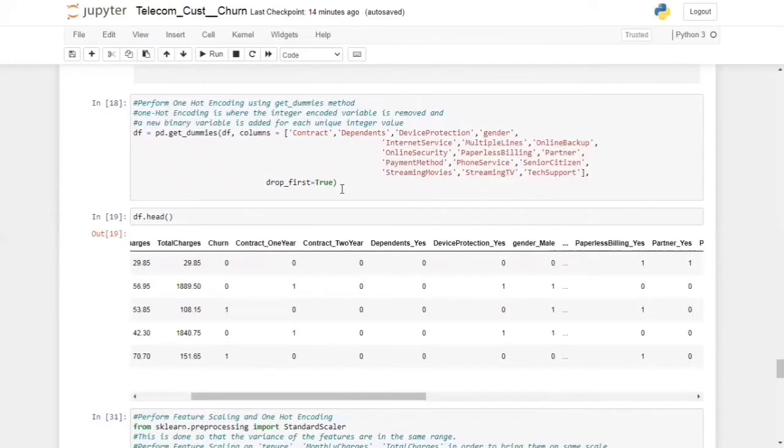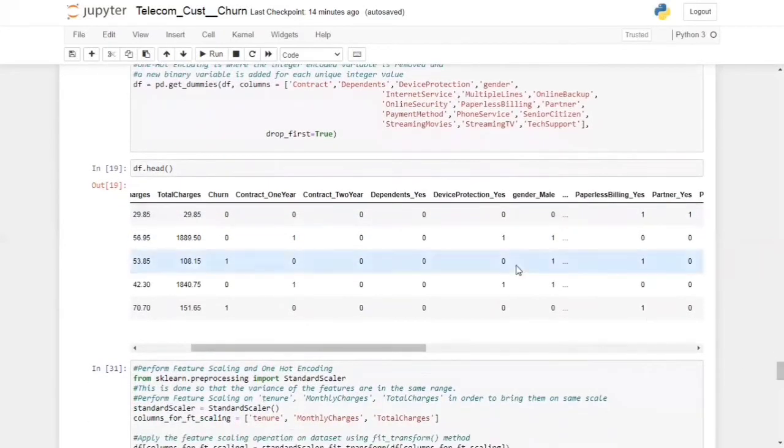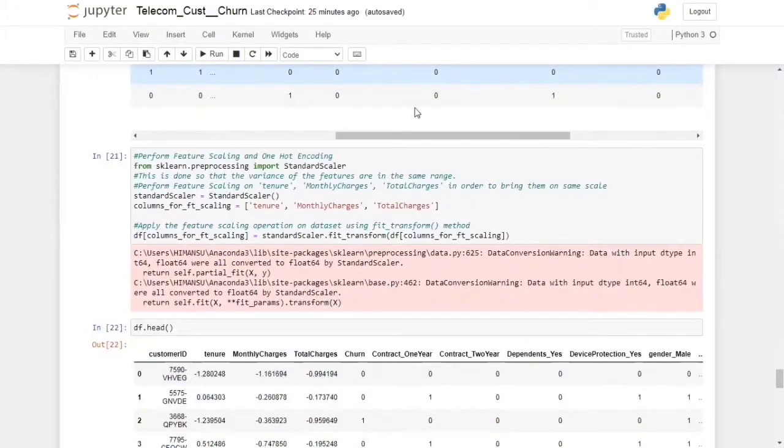And after doing one-hot encoding, you can see it has converted the categorical columns into numerical or binary columns. After one-hot encoding, we have performed feature scaling on the columns tenure, monthly charges, and total charges, because these columns are not on the same scale. We are going to use the data of these columns for training, and we may not get optimized predictions, so we will bring them onto the same scale using the StandardScaler class from the sklearn.preprocessing package.